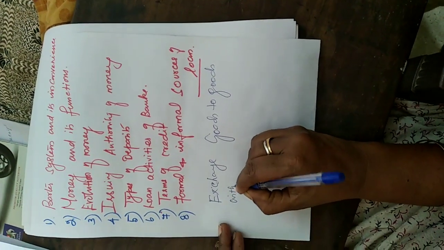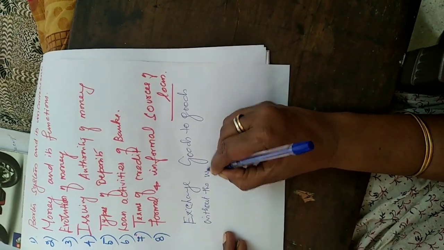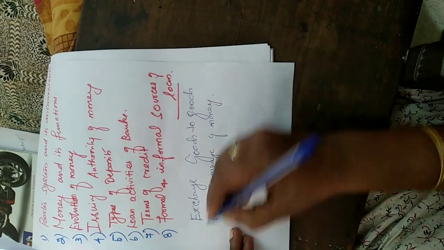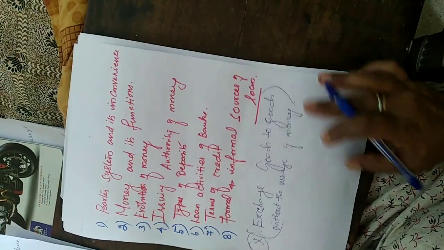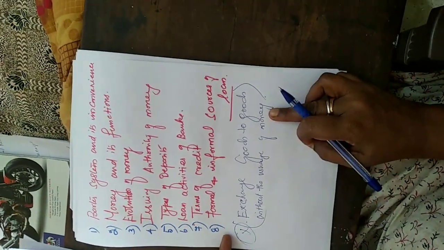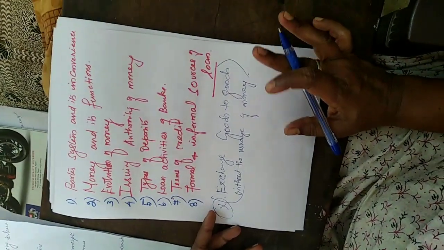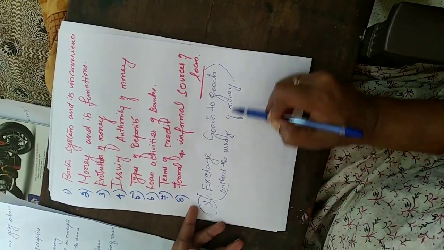Usage of money, it's a very important thing. One word question will be coming in that part. If you write only the exchange of goods, you will get surely half mark. But both the things should be there. Exchange of goods to goods without the usage of money.